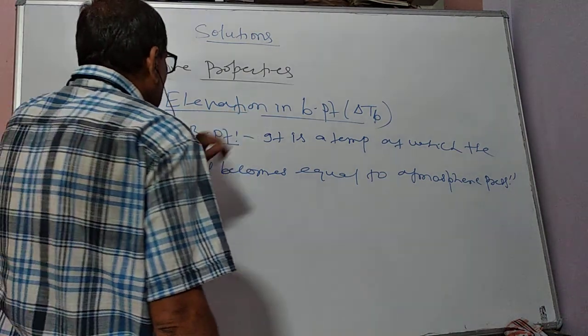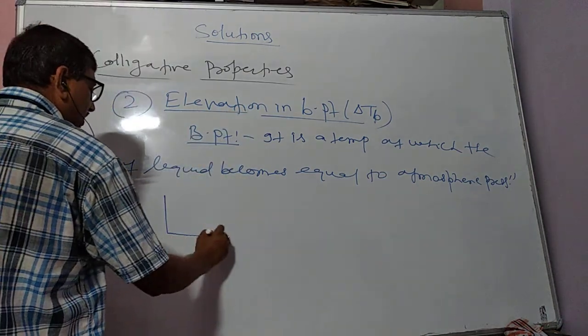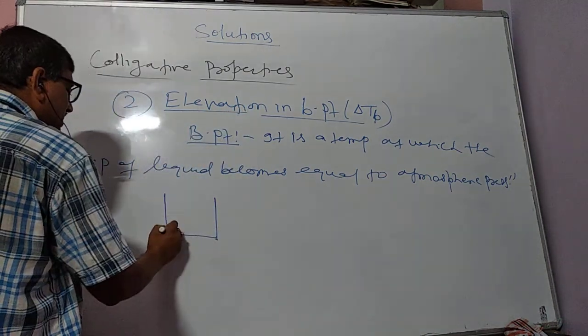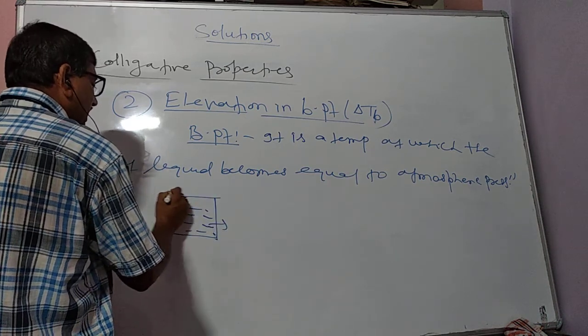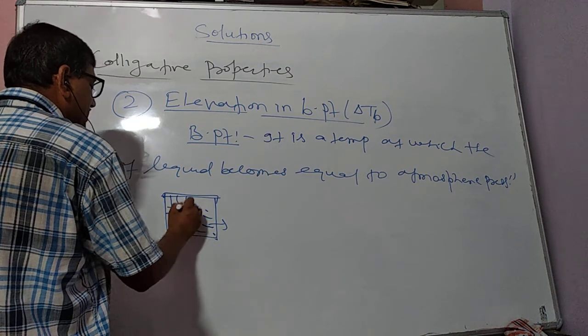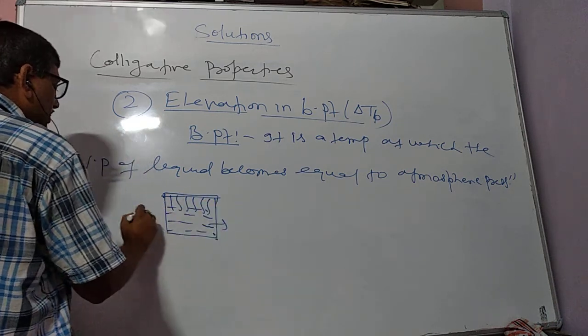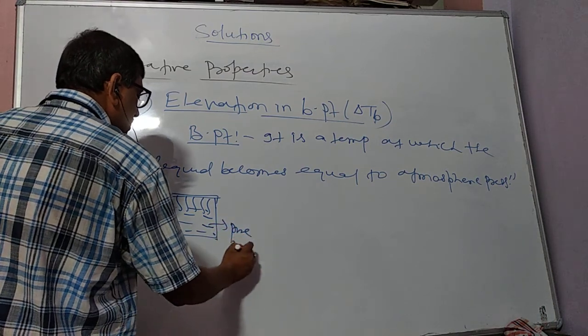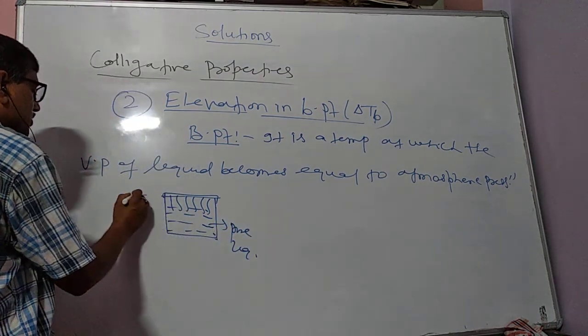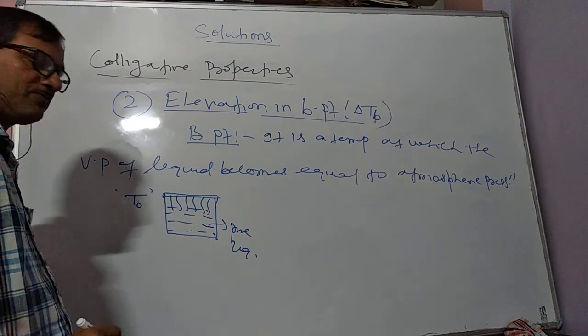Now what is elevation in boiling point? Suppose we take a pure liquid or pure solvent, and suppose its boiling point is T0.